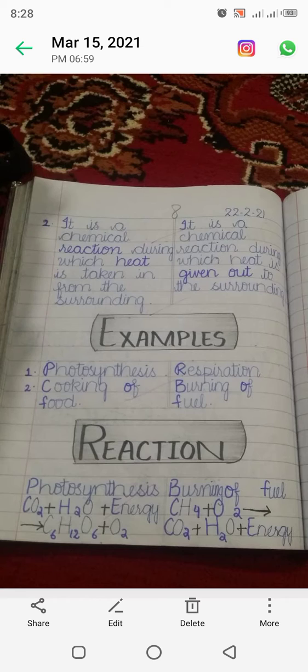Cooking of food, you can observe it at your homes, in this process energy is absorbed. Clear? So this is called the endothermic reaction, in which energy or heat is taken in from the surroundings. In the process of photosynthesis, you can see the reaction: CO2 plus H2O plus energy gives us glucose plus oxygen, which is released in the environment.